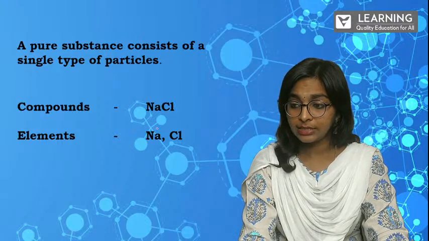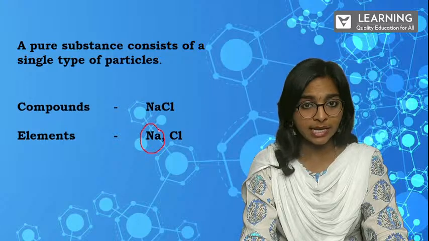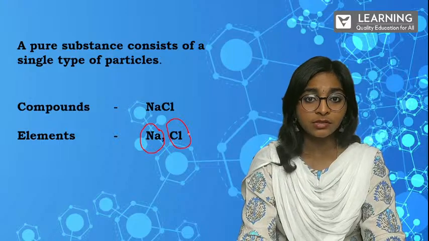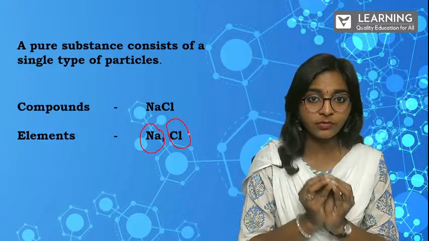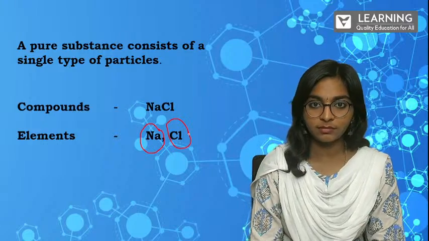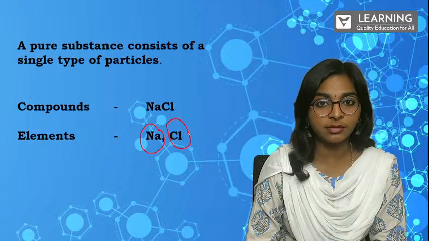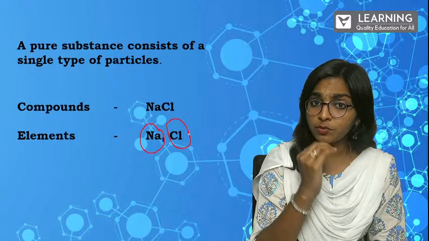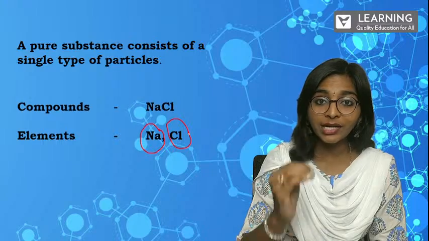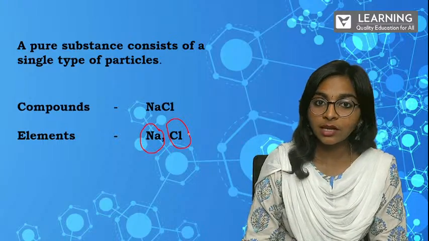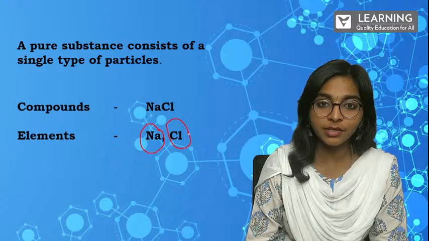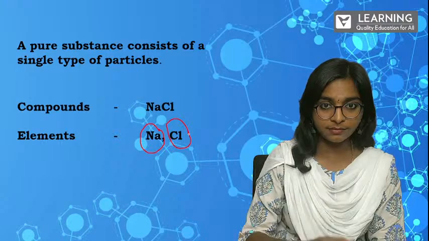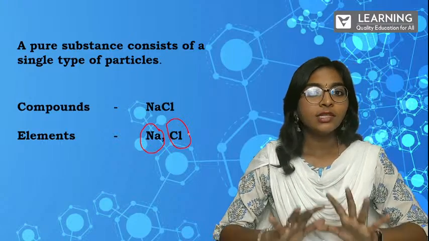So now this Na is a separate element, that you know, and the Cl is again a separate element. So now we are going to look at this stuff at the element level. Here is where the atom picture comes in. When we break down this element into more and more simpler parts, only then will we get an atom. So now can you imagine how small an atom will be, or from where exactly we are getting an atom? I'll tell this again. Okay, just take a deep breath.